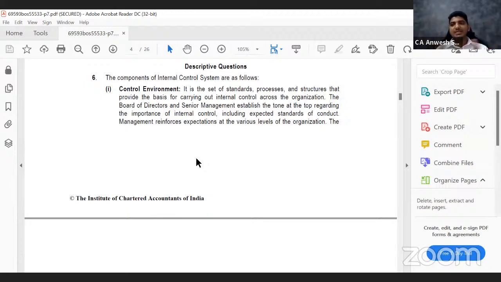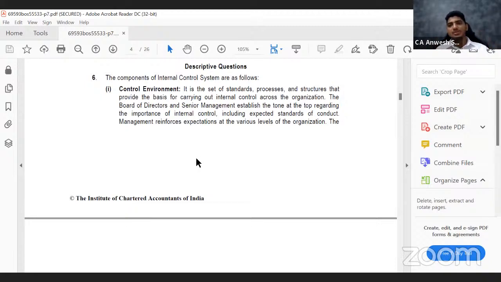So an organization has set the standard. It also has set the processes, that is, how one invoice has to be raised, how salary has to be paid, how data has to be saved. And structures. Structures means they have told, whenever one person is raising the invoice, there is one more person who approves the invoice. So that is also very clearly laid down.